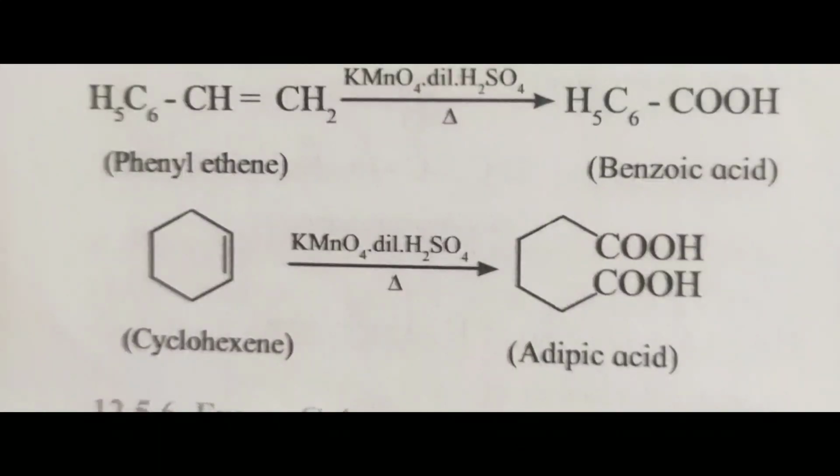Next is the preparation of carboxylic acid from alkenes. The carboxylic acids can also be prepared by the oxidation of alkenes by KMnO4 in dilute H2SO4. The phenylethene in presence of KMnO4 and dilute sulfuric acid gives benzoic acid, and the cyclohexene in presence of KMnO4 in dilute H2SO4 gives adipic acid.